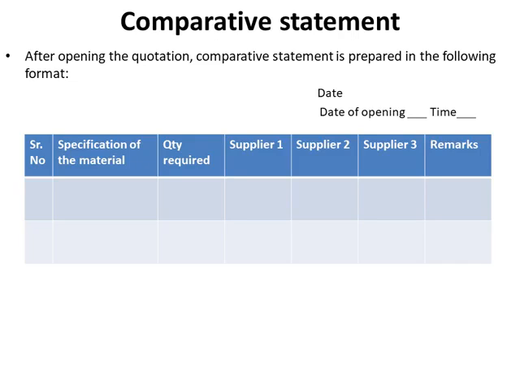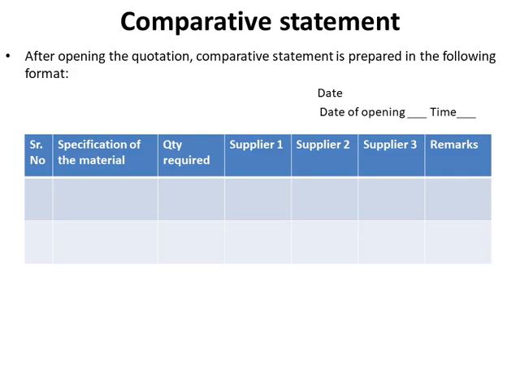Then the third one is the comparative statement. Now we have issued the quotation call letters to various suppliers. Let us say that we got quotations from 3 suppliers: supplier 1, supplier 2 and supplier 3. Then we will prepare the comparative statement. Here is the date of opening of quotation, that we will write here.